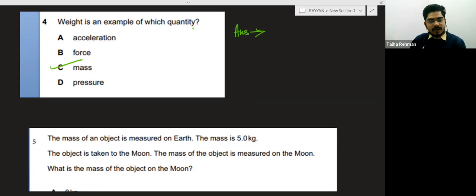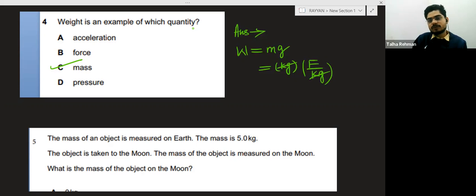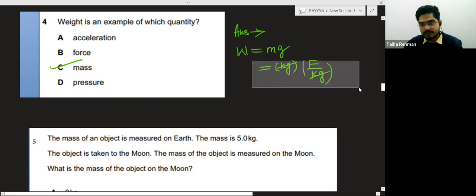So basically I also don't know what the weight is, so I will check from the formula of weight. Basically, weight is mass into gravity or gravitational field G. Now we will see from the units. What is the unit of mass? Kg. What is the unit of gravitational field? Force per unit mass, means force divided by kg. So kg and kg will be cancelled out. Oh, just a minute, we have made a mistake.